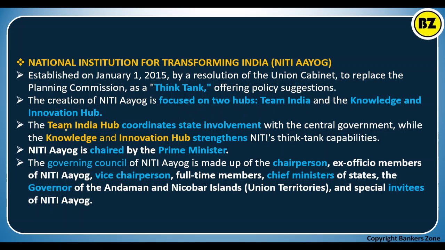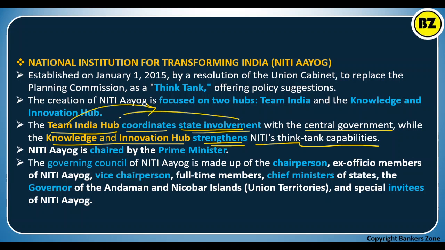Apart from that, the Team India hub, the first hub, coordinates state involvement with the central government, while the knowledge and innovation hub strengthens the NITI Aayog's think tank capability. Obviously, you can easily correlate. Team India means building the team, so coordination of the central government with different state governments, right? Knowledge hub means obviously knowledge, right? So it is nothing but increasing think tank capacity, so it is very easy to remember.